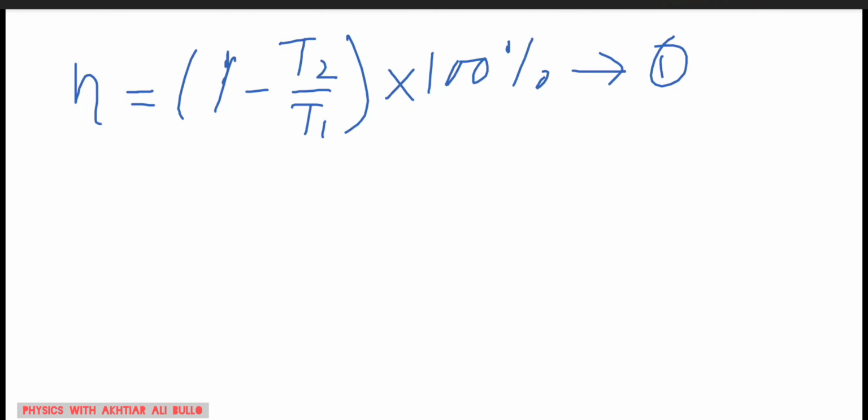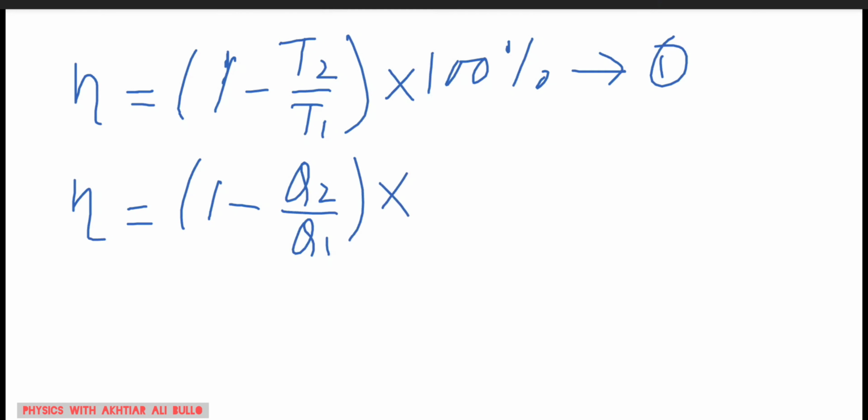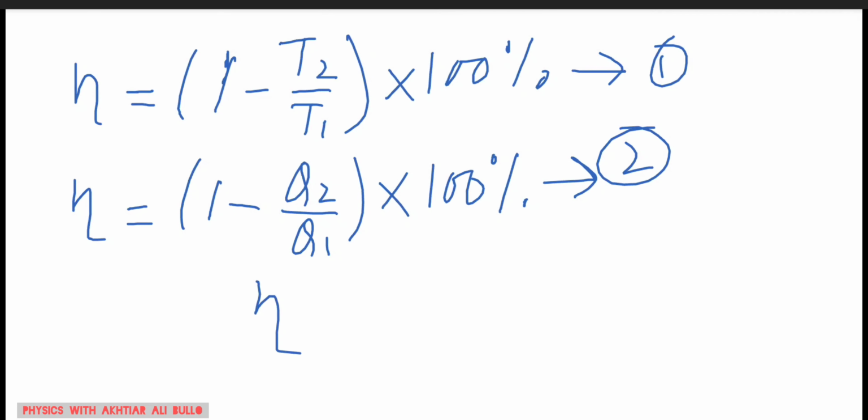And to calculate the efficiency in terms of heat energy, we will use the formula: eta is equal to 1 minus Q2 upon Q1 into 100%. So this is equation number 2. By comparing equations 1 and 2, eta is equal to eta.